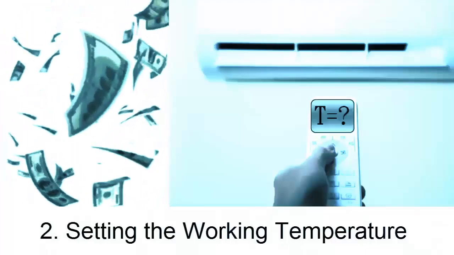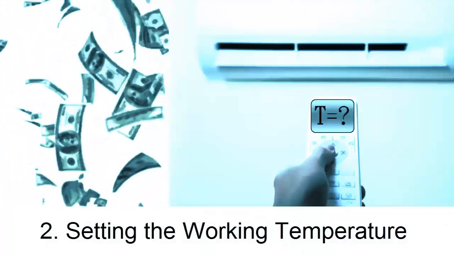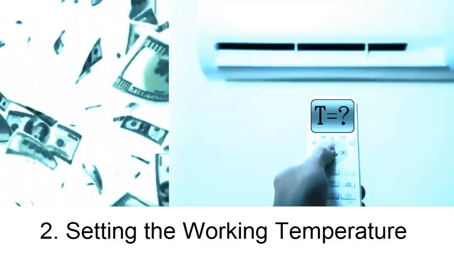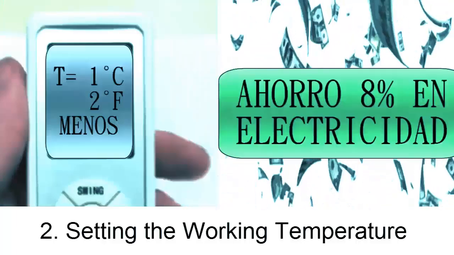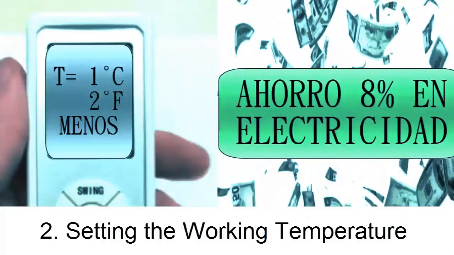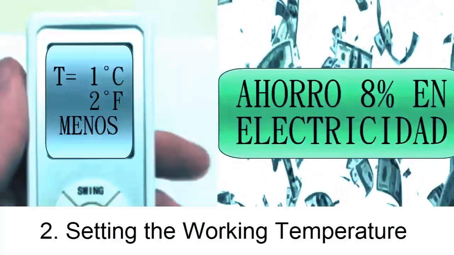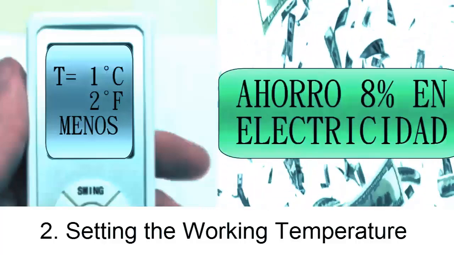What is the ideal temperature to set your air conditioner for energy savings while maintaining comfort? It's important to understand that for every degree Celsius, about 2 degrees Fahrenheit, that you lower the thermostat, your system's energy consumption increases by roughly 8%. This translates directly into higher electricity costs.